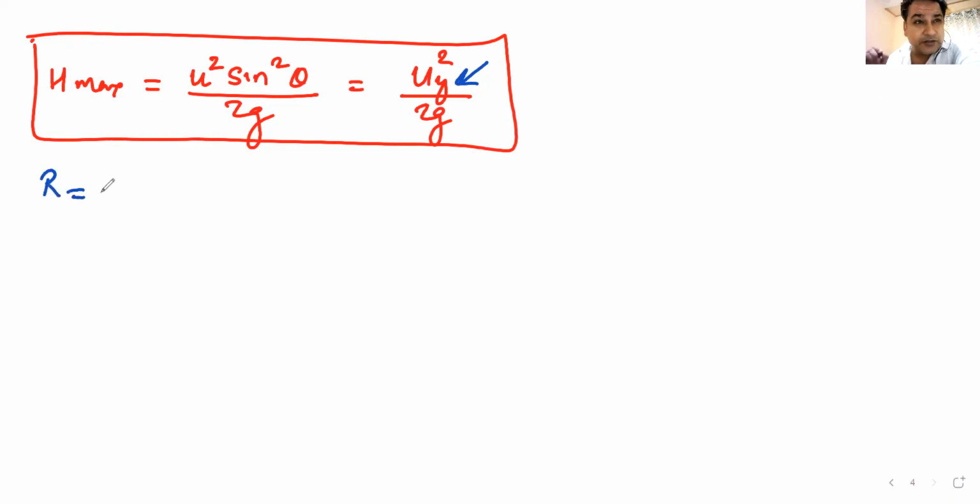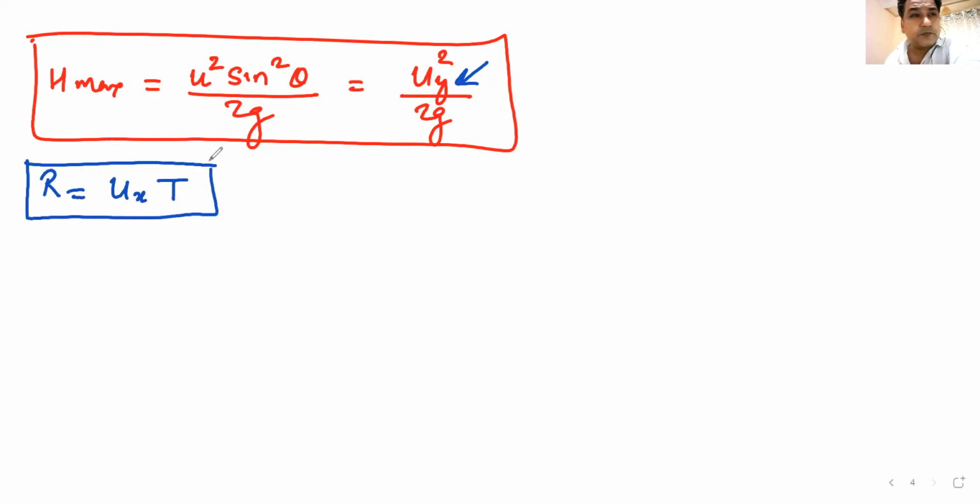Next one, horizontal range R. Now there are different ways of writing this. Please look at all these ways. Horizontal range can be written as ux multiplied by t. That is one way of writing it. ux is the initial component of horizontal velocity. T is the total time of flight.